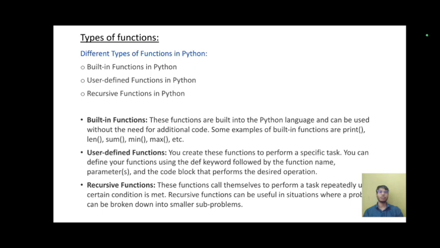User-defined functions. You can create these functions to perform a specific task. You can define your functions using the def keyword followed by the function name, parameters, and the code block that performs a desired operation. Recursive functions. These functions can call themselves to perform a specific task repeatedly until a certain condition is met. Recursive functions can be useful in situations where a problem can be broken down into smaller subproblems.